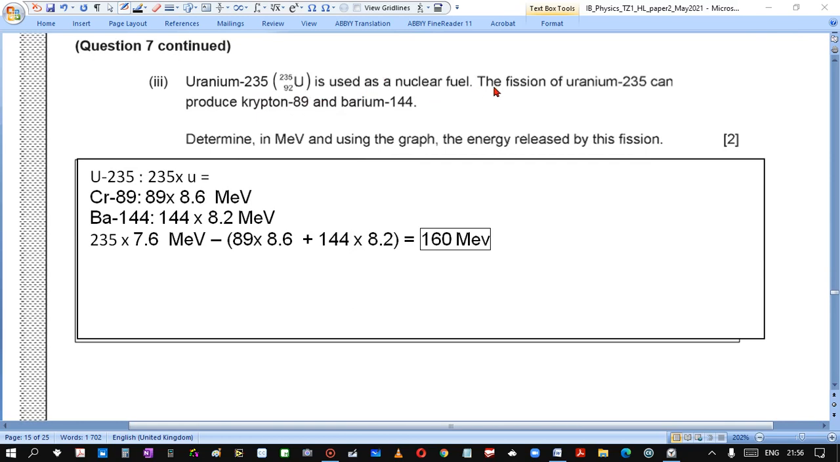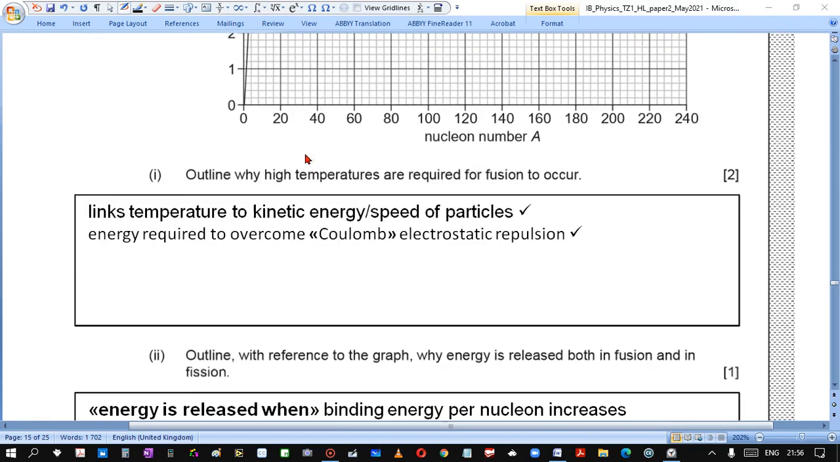Uranium-235 is used as nuclear fuel. The fission of uranium-235 can produce krypton and barium. Determine, in mega electron volt and using the graph, the energy released by the fission. Using the graph, we have 235 nucleons for uranium-235, krypton 89 nucleons, barium 144. So we find these values.